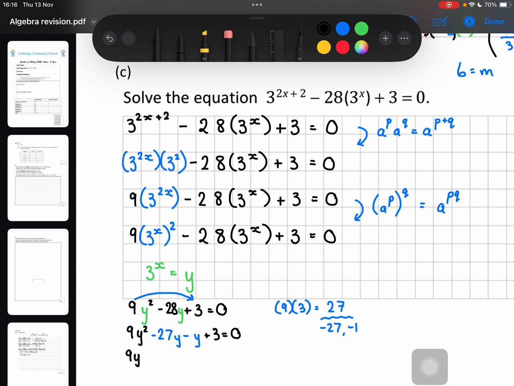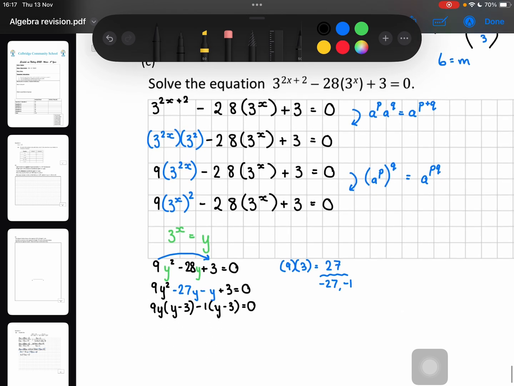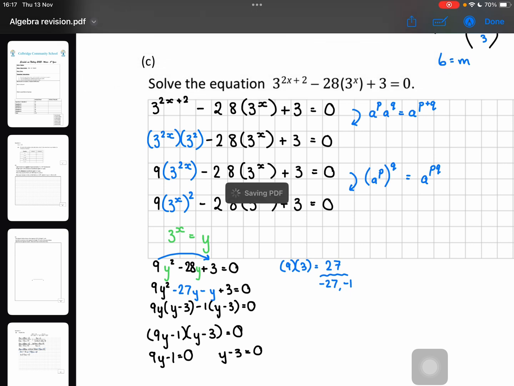I take out a 9y and am left with y minus 3, and here I take out a minus 1 and am left with y minus 3, equal to 0. Now I have my brackets in common, so I group them together and put the other things in their own bracket. Two brackets multiplying to give me 0 means I can let each bracket individually equal 0 and solve for y.